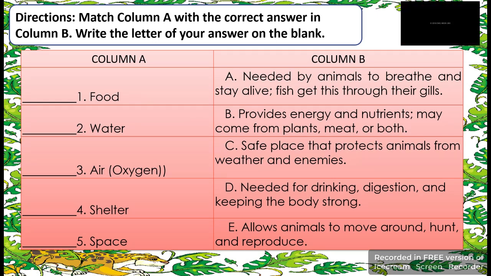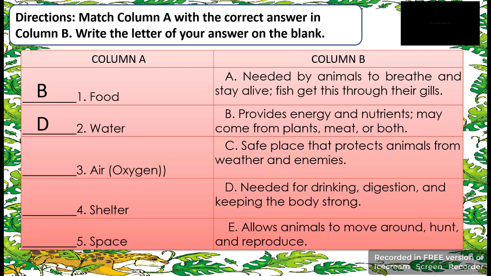Let's answer your activity. Number 1, food. Letter B. Provide energy and nutrients. May come from plants, meat, or both. Number 2, water. Letter D. Needed for drinking, digestion, and keeping the body strong.